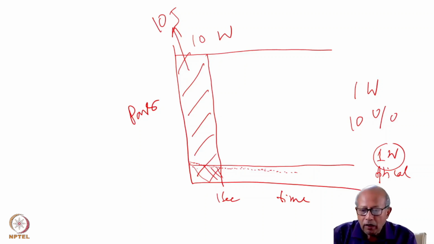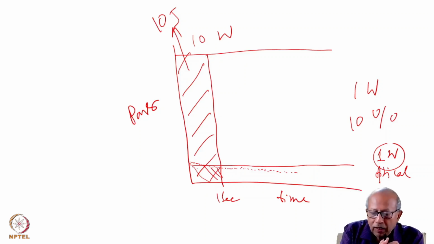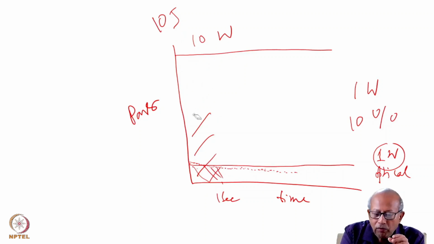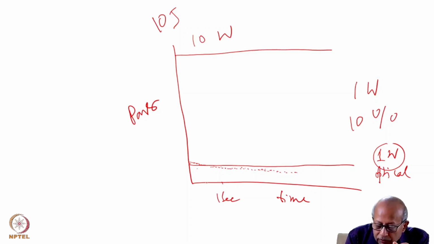You do one thing. Instead of pumping the 10 joule of energy in 1 second, you pump 10 joule of energy in half a second, half of the time.